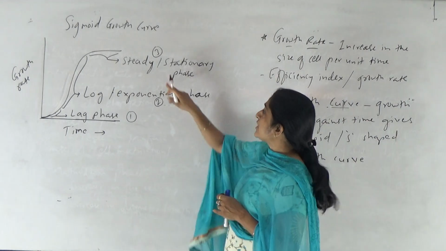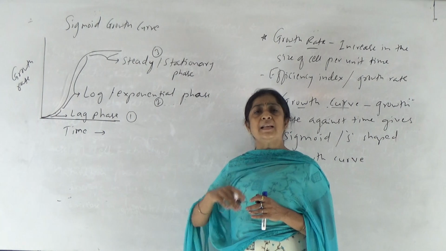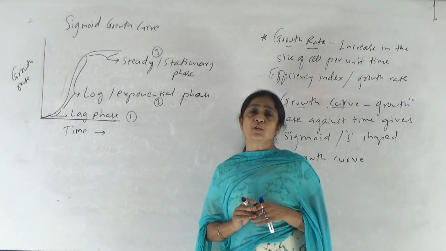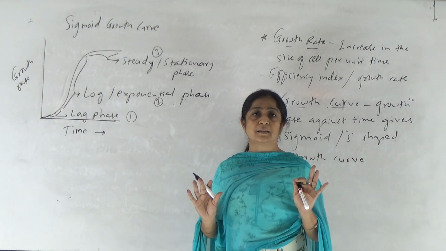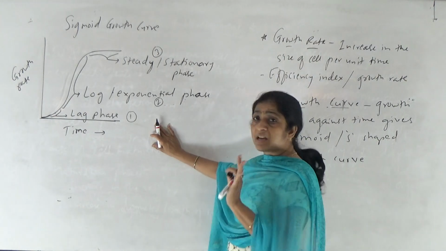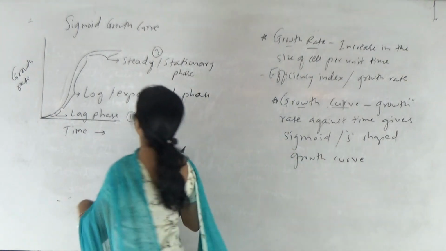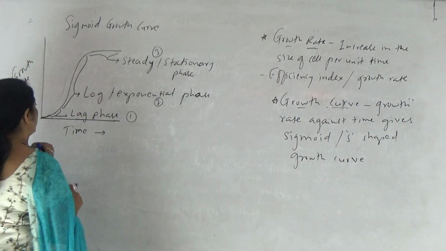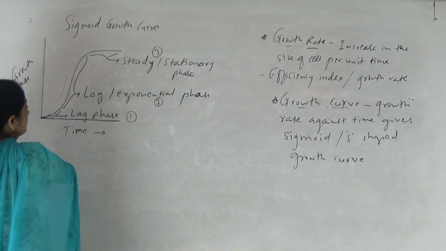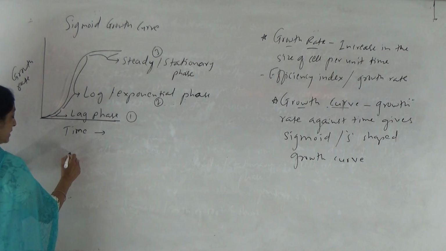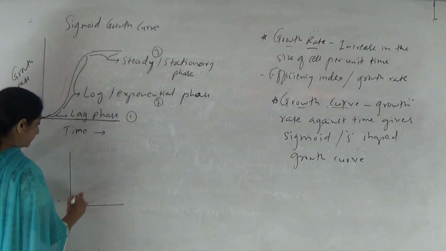Okay, and this stationary phase leads to senescence, and senescence ultimately leads to death of that cell, organ or organism. Is it clear? So this is the sigmoid growth curve. There is another growth curve even present in some specific organisms or in some specific plant parts, that is the linear growth curve.